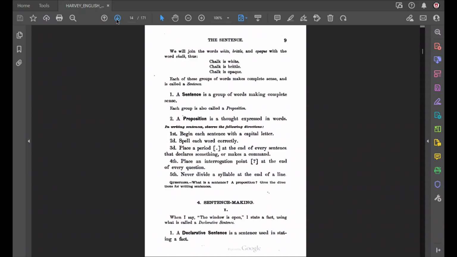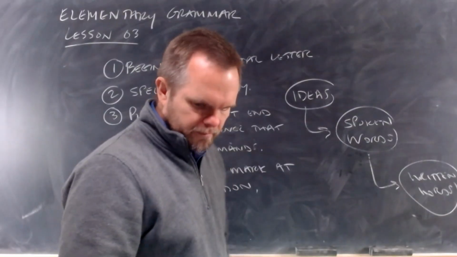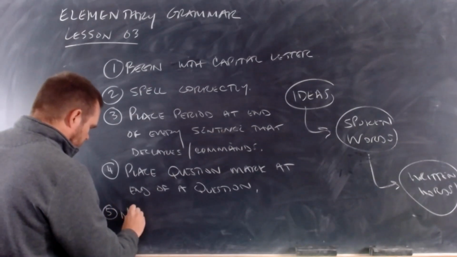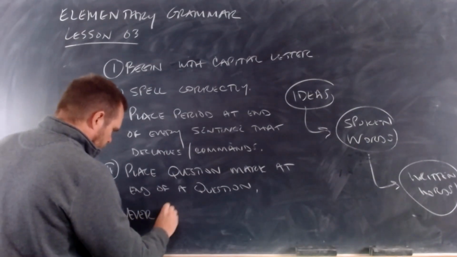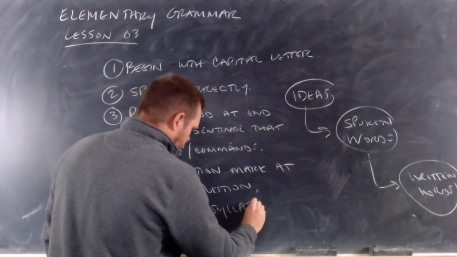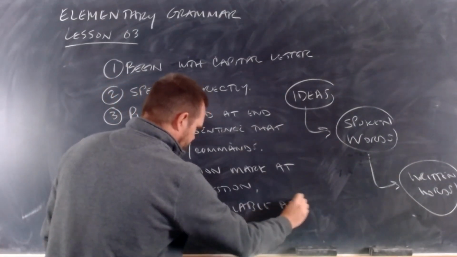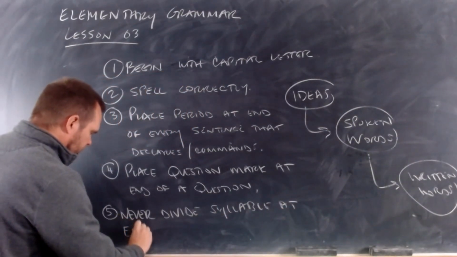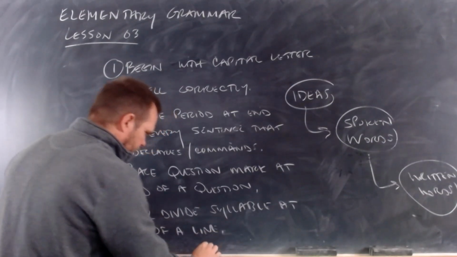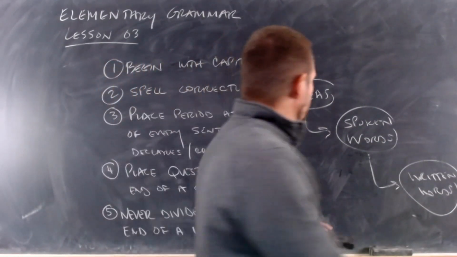And the fifth rule, never divide a syllable at the end of a line. Never divide a syllable at the end of a line. Never divide a syllable at the end of a line when you're writing or typing. Those are the 5 rules of making sentences.